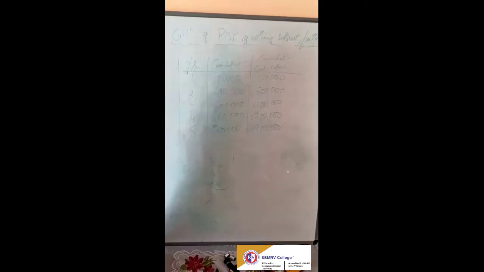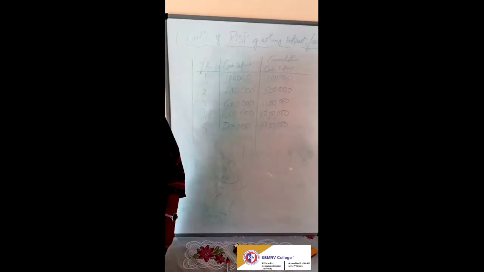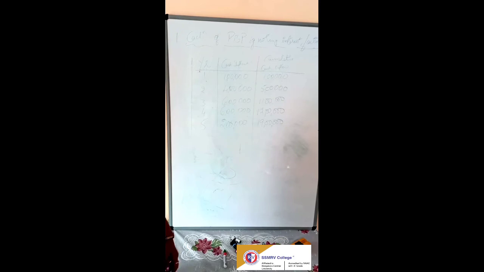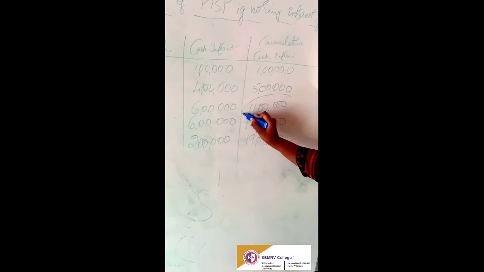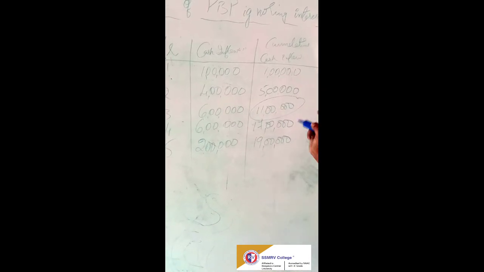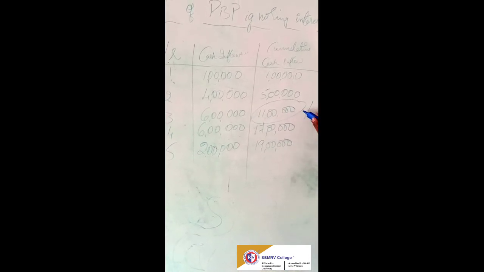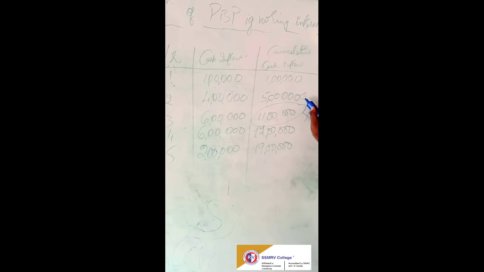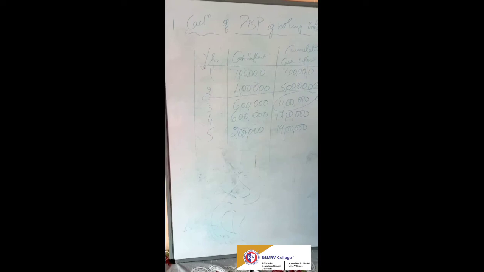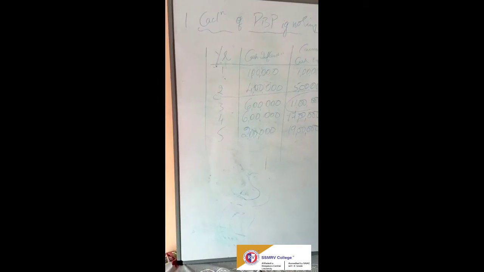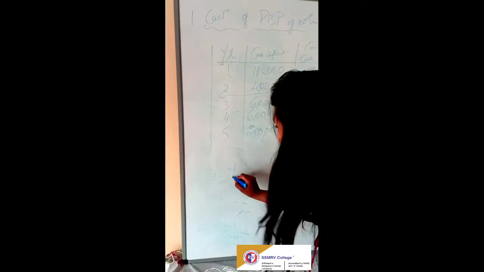Now the initial investment given in the question is 10 lakh. Let's see where the 10 lakh is. Here it is 11 lakh. 11 lakh is greater than 10 lakh, so we can't consider this. The previous one is 5 lakh, so we can consider this, and the year is the second year, year 2.